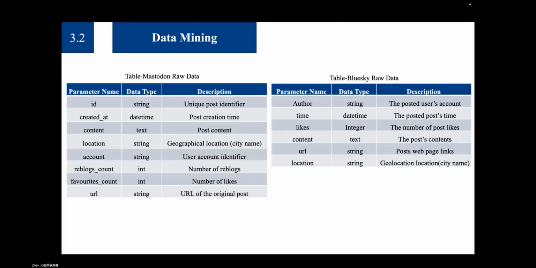After keyword selection, we browsed the two platforms to find the data fields we need. Mastodon raw data fields include ID, created time, location, and so on. For Blue Sky, we get author, time, likes, and so on. And then we confirmed the data fields. We wrote Python scripts using APIs to get data at regular intervals.